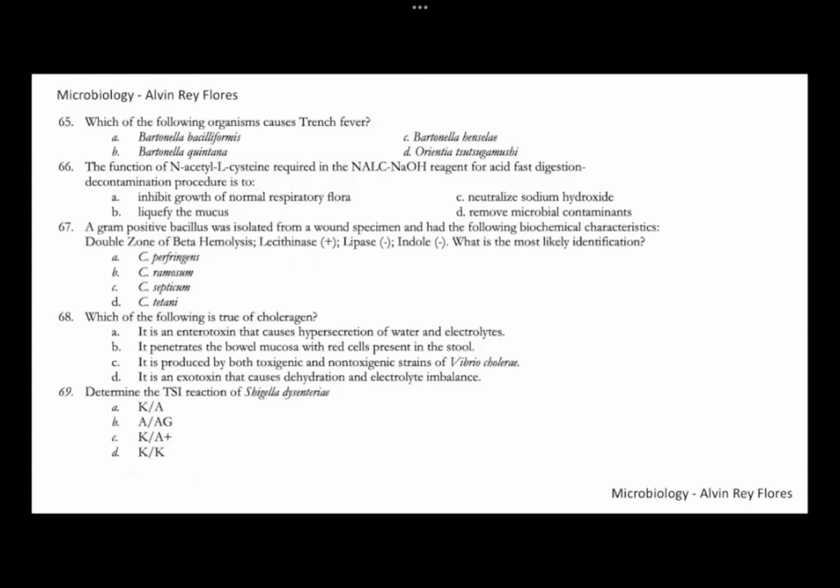64, letter B. 65, agent of trench fever. So trench fever, this is a vector-borne disease. Vector-borne disease for your trench fever. That can cause a type of fever that is relapsing. It's associated also with relapsing fever. So this is also known as the 5-day fever, meaning you would have a fever for almost 1 week and then it would disappear, or it would resolve and then it would go back again. So 5-day fever. So this is your Bartonella quintana. Okay, 65, letter B, Bartonella quintana.